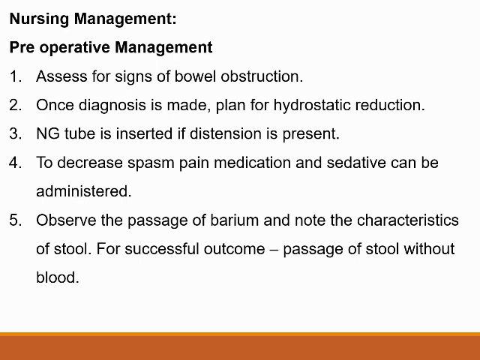The preoperative nursing management: we have to assess for signs of any bowel obstruction. Once the diagnosis is confirmed, we plan for a hydrostatic reduction. Before that we have to insert a tube for gastric lavage. Then to decrease spasm, we administer pain medications and sedatives. Then observe the passage of barium and note the characteristics of stools during the hydrostatic reduction procedure. If it is successful, the child will pass stool without blood and mucus. That means the procedure is successful.